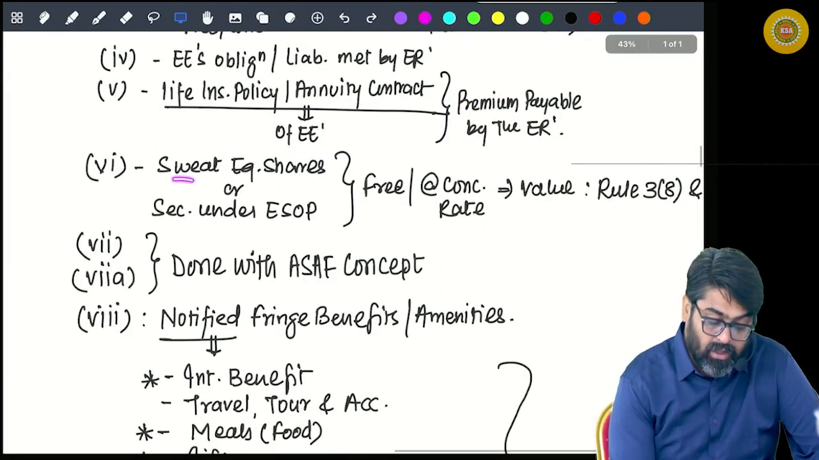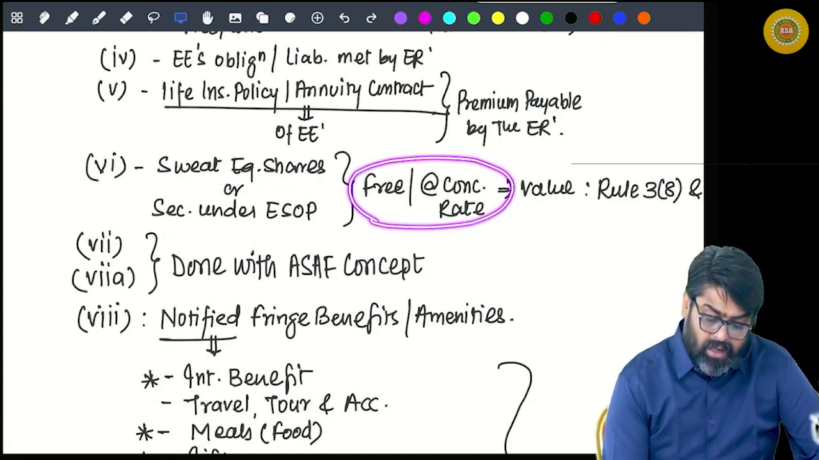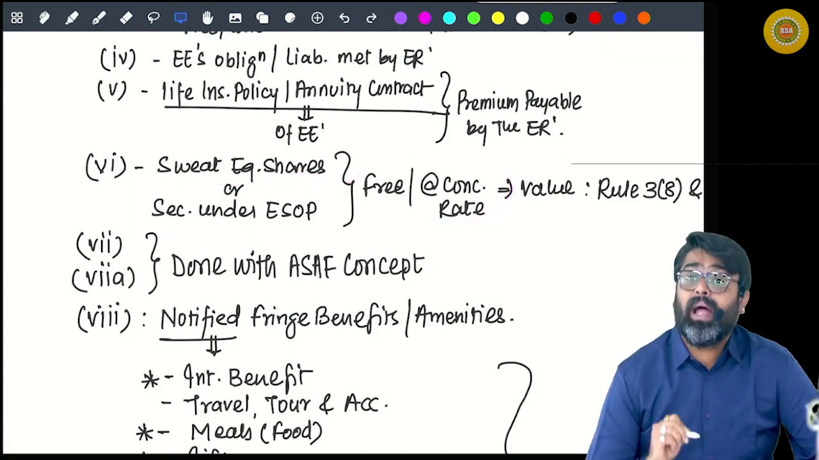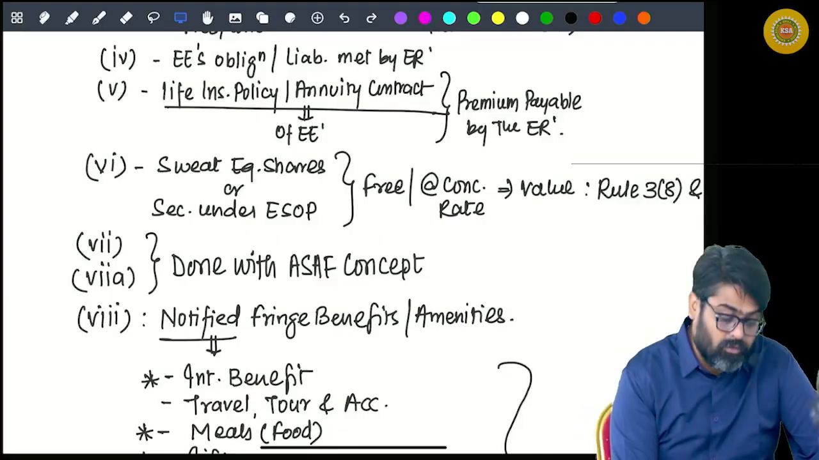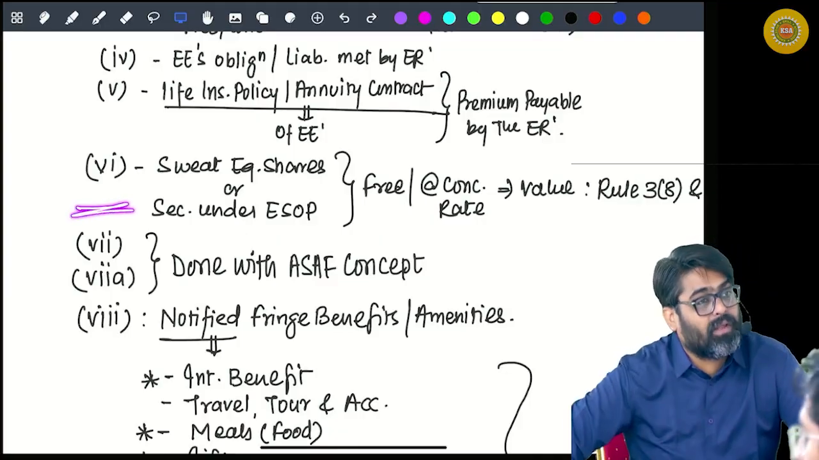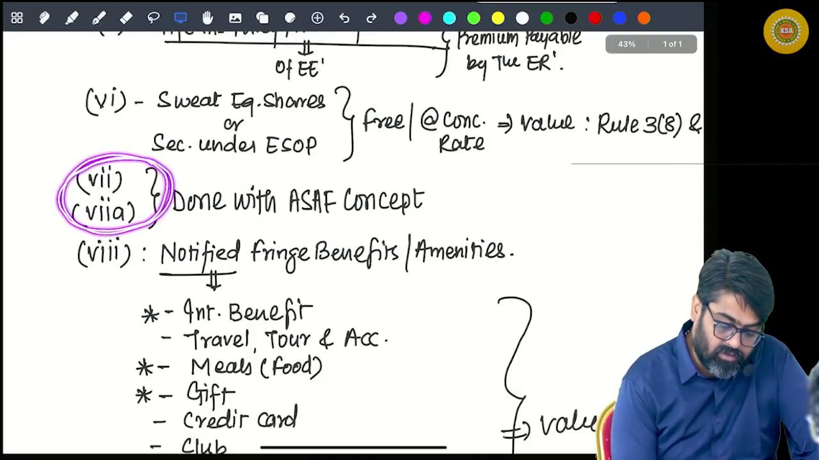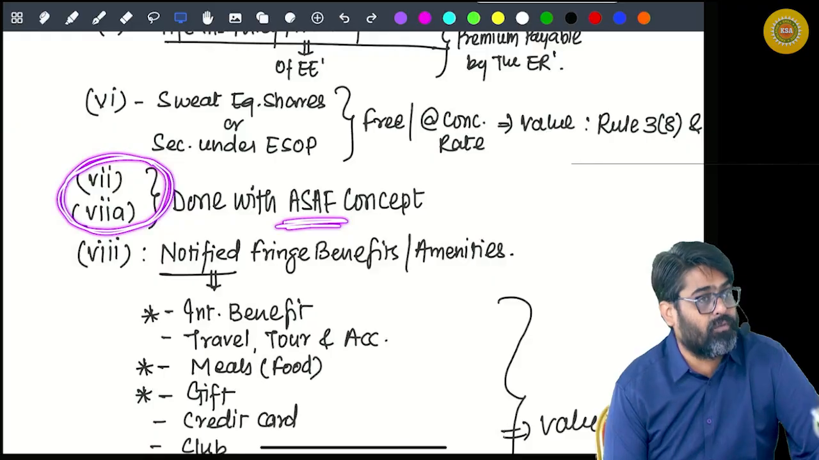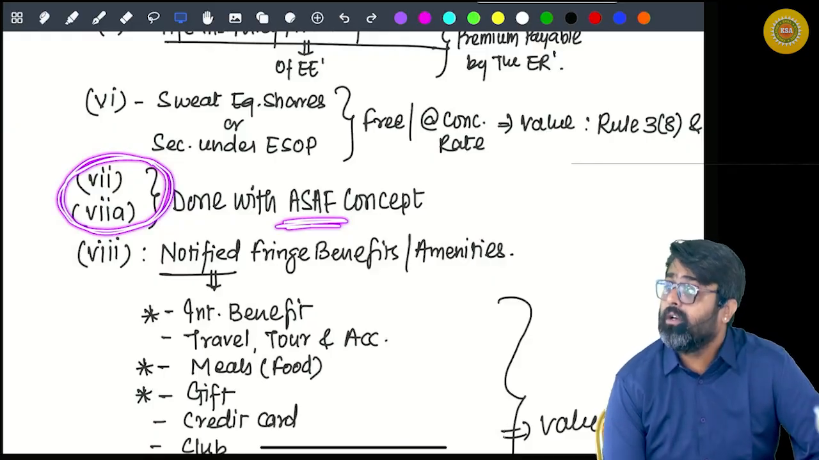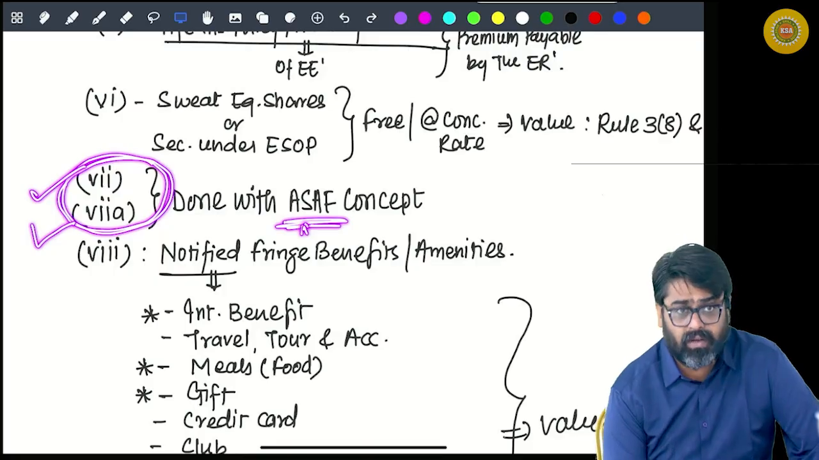Next one, if sweat equity shares or securities under ESOP are given free or at a concessional rate by the employer to the employee, then the benefit arising will also be treated as perquisite. Then clause number 7 and 7A will be discussed with approved superannuation fund. There is a concept of approved superannuation fund, and along with that, clause number 7 and clause number 7A will be discussed.